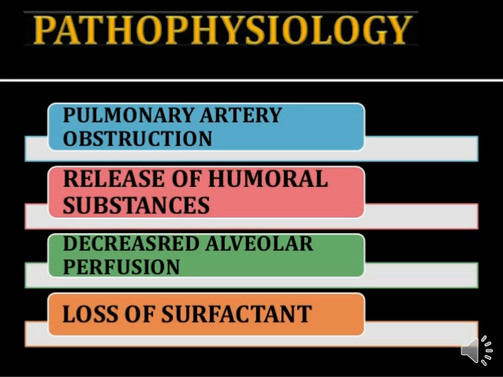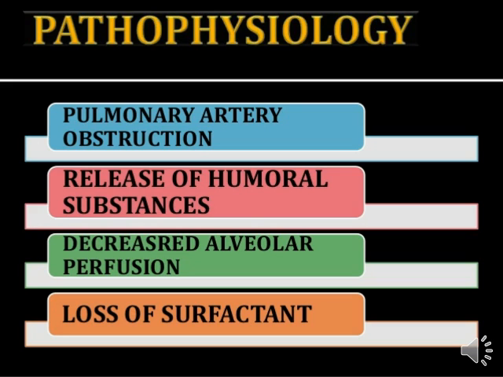Okay students, then further it leads to loss of surfactant. It means that if a person has decreased alveolar perfusion, so perfusion is decreased in the pulmonary system, that person will definitely go on to loss of surfactant. Okay, so that's all about the pathophysiology of pulmonary embolism. Very little changes occur in a particular period of pulmonary embolism. Only 4 steps of pathophysiology happen during pulmonary embolism.